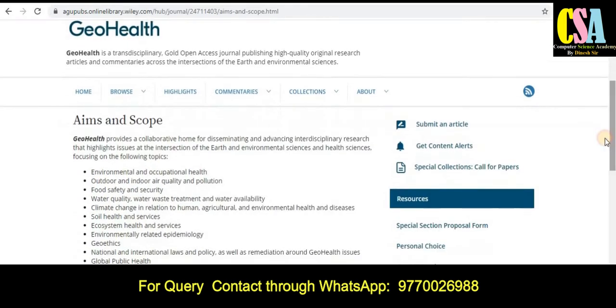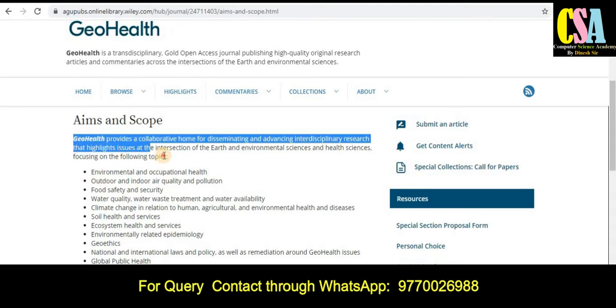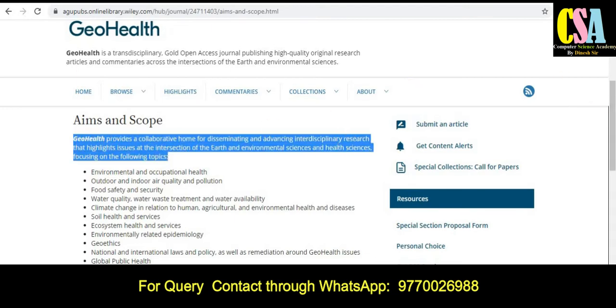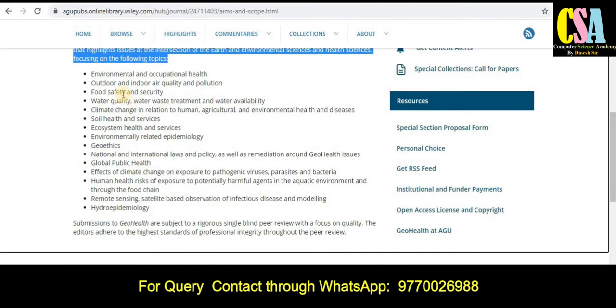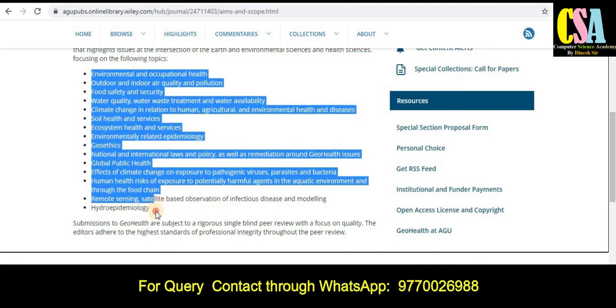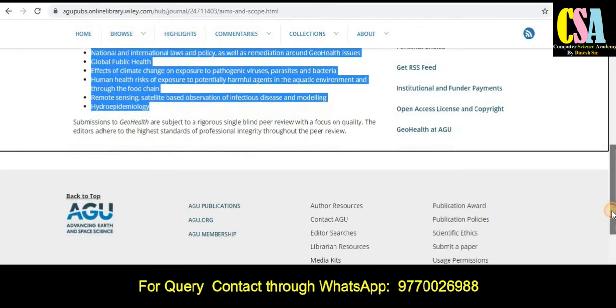So in this section you will find the indexing and also the topics here. So if your research area comes under these particular topics, then you can submit your research to the publication. So read this section very carefully and accordingly you can submit.